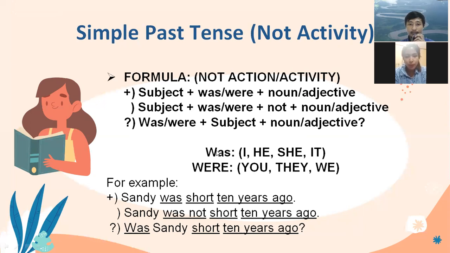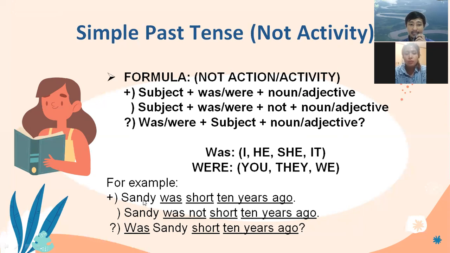Let's see how we can use was. We can use was if the subject is I, he, she, it, and we can use were if the subject is you, they, we. Let's see the example here. If positive, follow the formula.